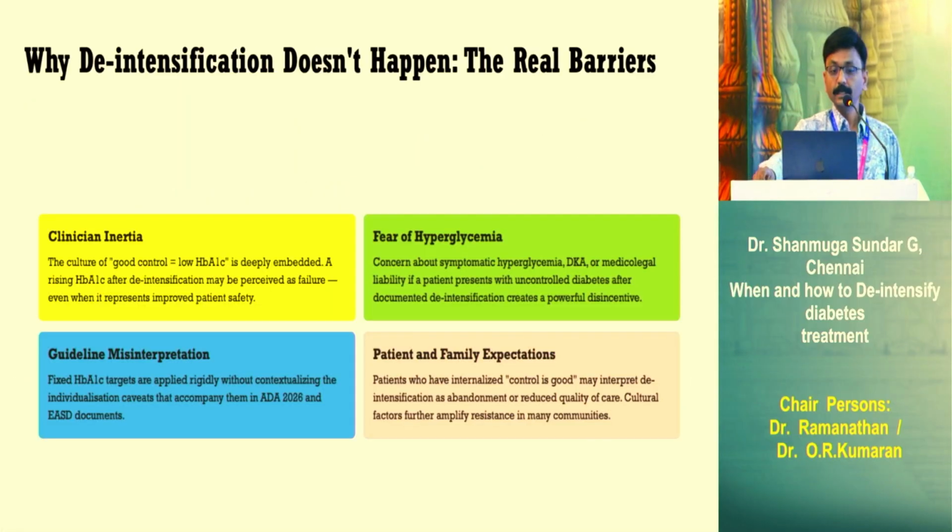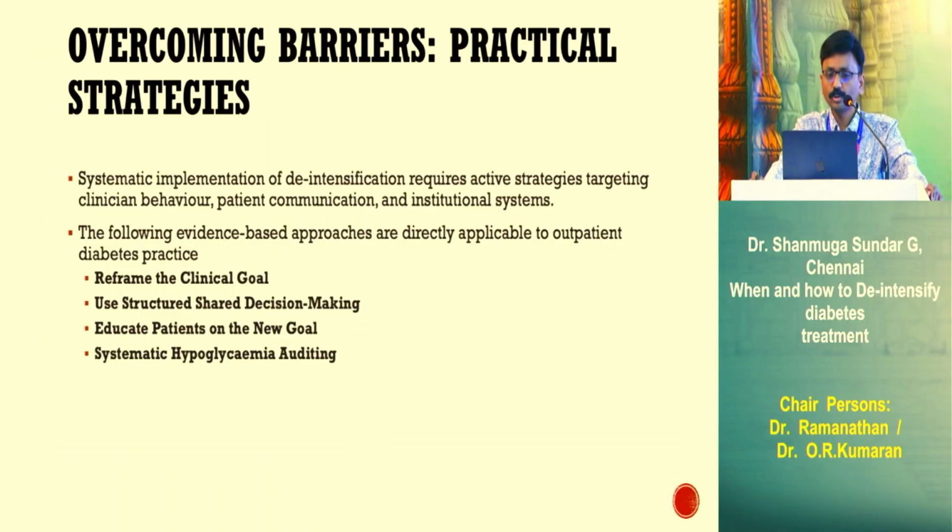Coming to various barriers, again clinical inertia, because patient comes to us for good glycemic control. So they expect the HbA1c to be less than 7%, 6.5%. Again, it's in the mind. So that inhibits us also from de-escalation, fear of hyperglycemia, and guideline misinterpretation, because fixed HbA1c targets are applied rigidly without individualization. Now things are changing, the guidelines are changing, and patient and family expect the HbA1c to be always less than 7. So how to overcome?